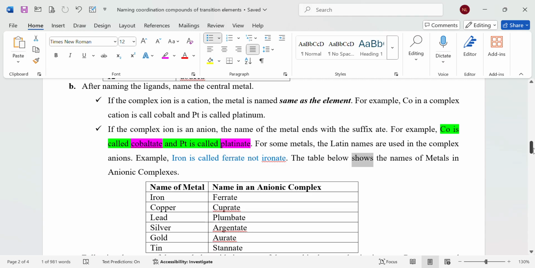The table below shows the names of metals in anionic complexes. Name of metal, name in an anionic complex. Iron, ferrate; copper, cuprate; lead, plumbate; silver, argentate; gold, aurate; tin, stannate.